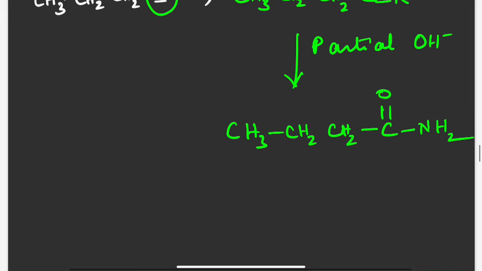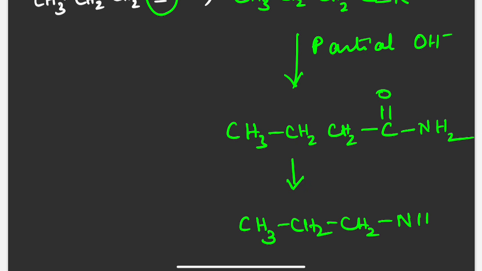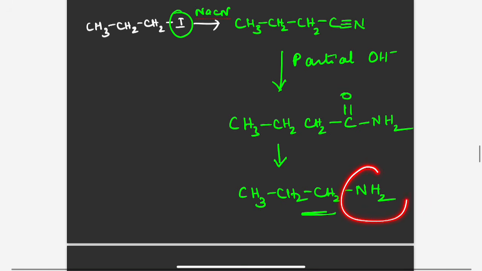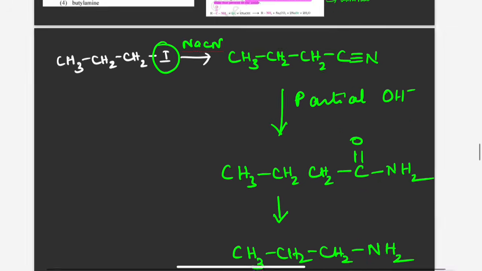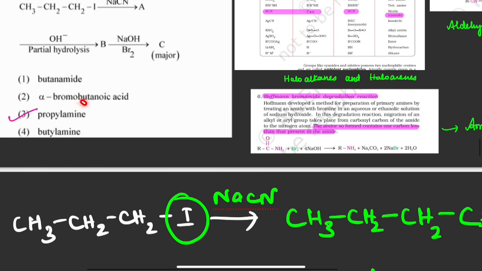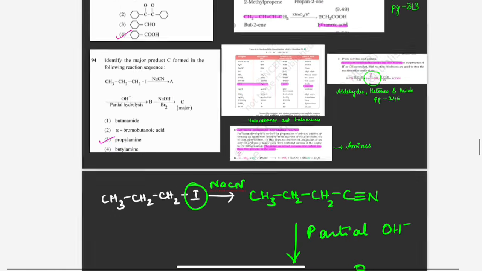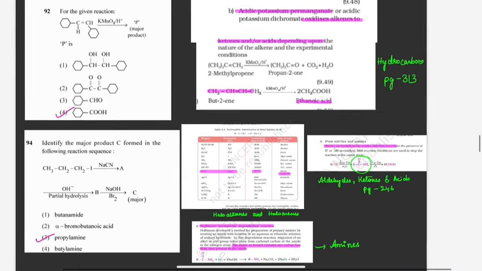So we are going to get amine, and one carbon atom should be less. Here you see how many carbon atoms are there: 1, 2, 3 and 4. So in the product we should get one carbon atom less, so it should be 3 carbon atoms. CH3, CH2, CH2, NH2. This is the final product for us. What is this? Amine group is attached to propyl group. So the answer will be propylamine. This is how you have to solve the reaction.